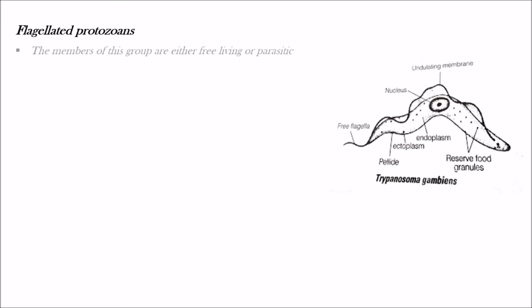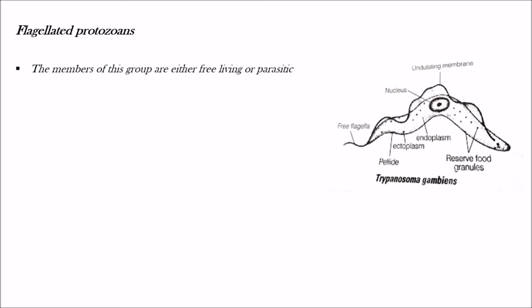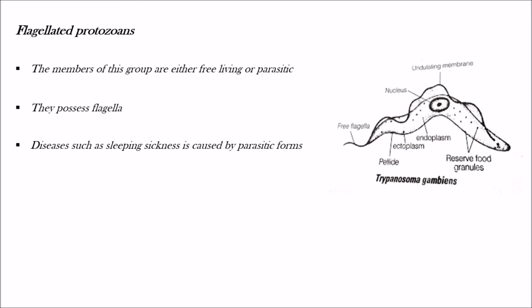Next we have flagellated protozoans. So what are their features? The members of this group are either free living or parasitic. They possess flagella. Diseases such as sleeping sickness are caused by the parasitic forms of flagellated protozoans.